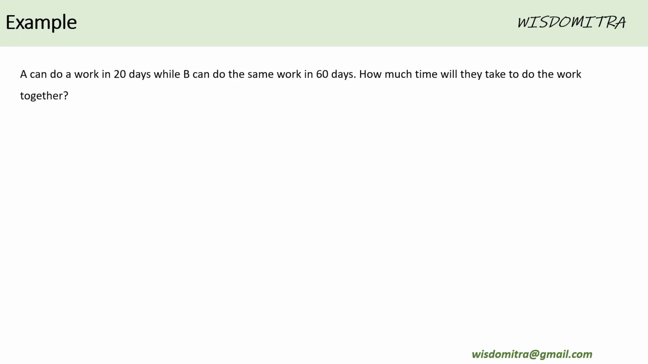Exactly similar kind of a question. Let us pick it up. So every day 1/20th of work is being done by A and 1/60th of work is being done by B, right? A can finish a work in 20 days while B can do the same in 60 days. How much time will they take to do the work together?